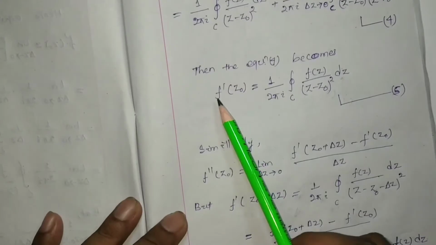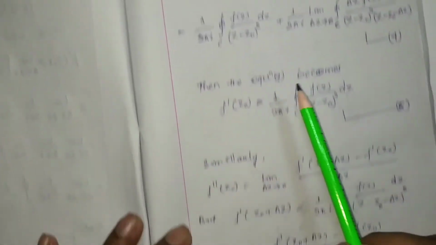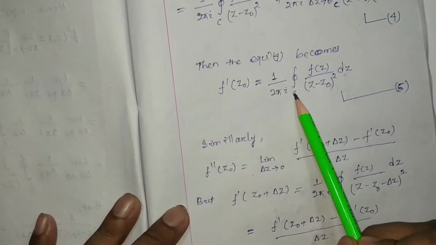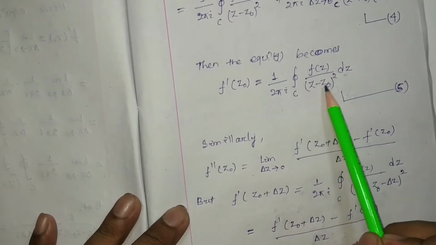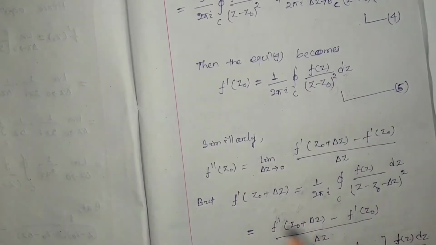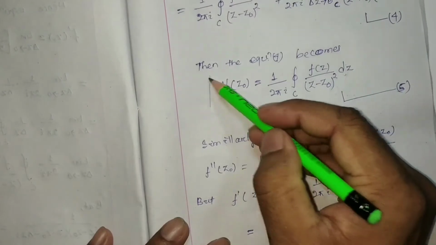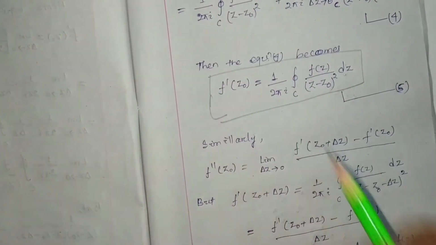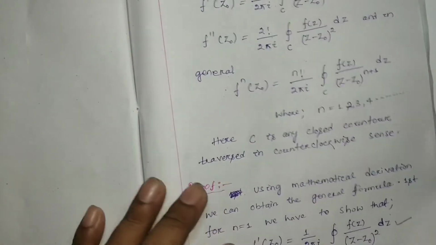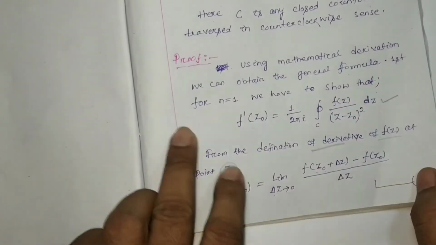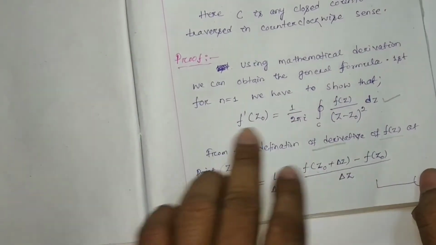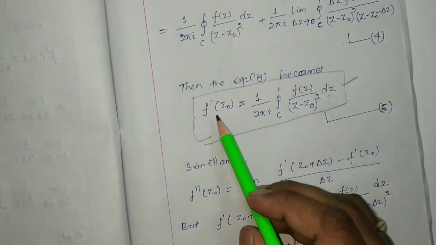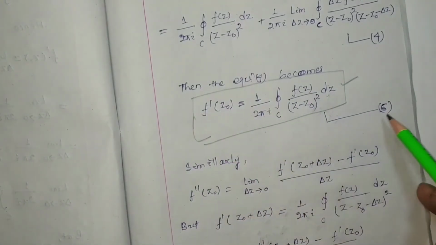F dash z0 will be equal to this much, that is 1 by 2 pi i closed integration c f(z) by (z minus z0) square dz. Let this be equation number 5. Here we have first proved what we intended to prove. For n equal to 1, we have shown that f dash z0 is equal to this much. Let this be equation number 5.